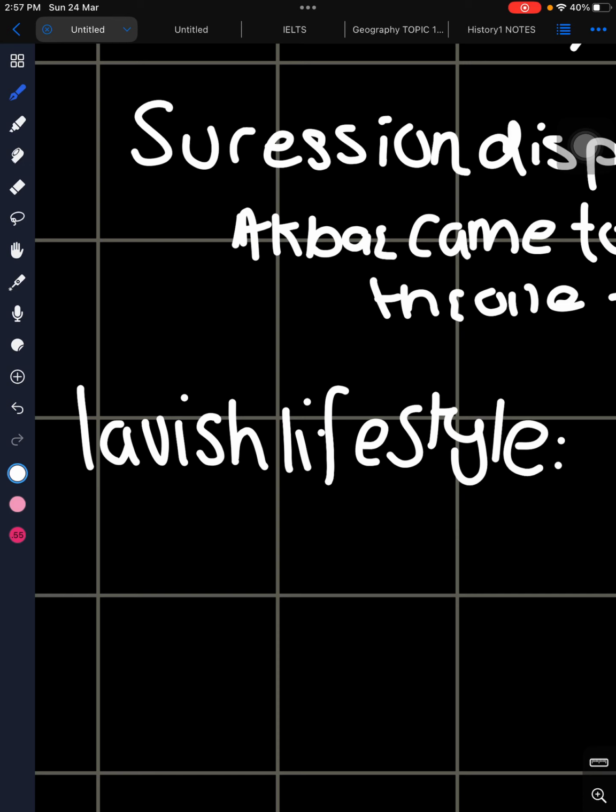They were always busy with this and that, and they spent most of their time in this lavish life for all their luxuries, and did not do anything for their people, the people who used to give them taxes. Even when Aurangzeb was there, he built a pearl mosque in Lahore, which actually gave a very bad example to the future successors.